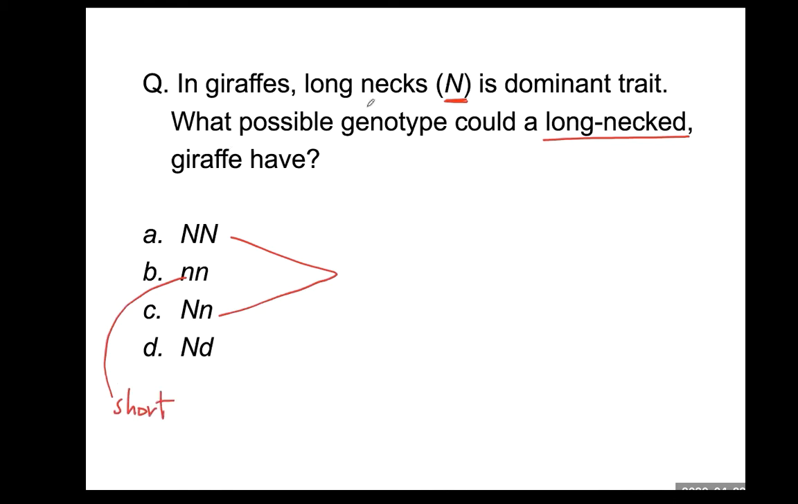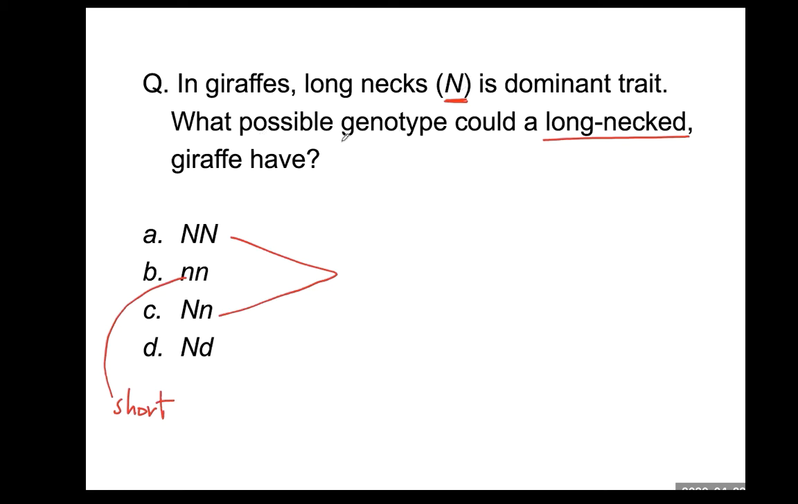Why? The question already designates large N to indicate long neck. Therefore, what possible genotype could a long-necked giraffe have? This is dominant. Dominant is always written in uppercase letter, and recessive is written in lowercase letter. What is dominant and recessive? You will hear about it a little bit later. But at least in this question, the question already provides information. Long neck is a dominant trait and written as large N.